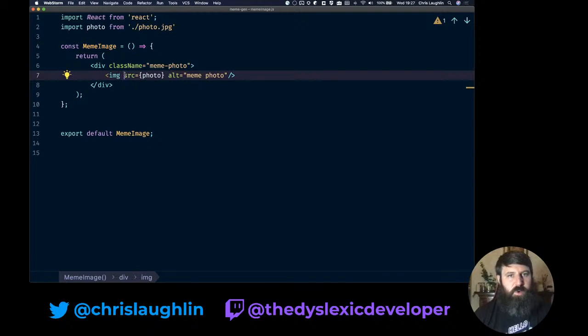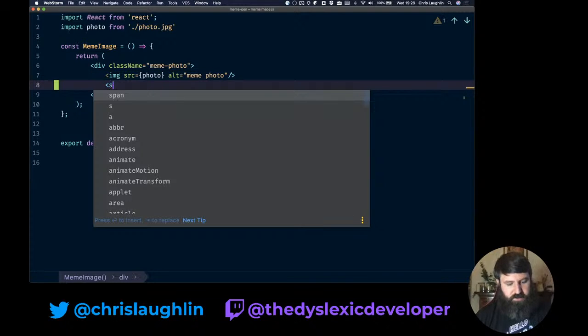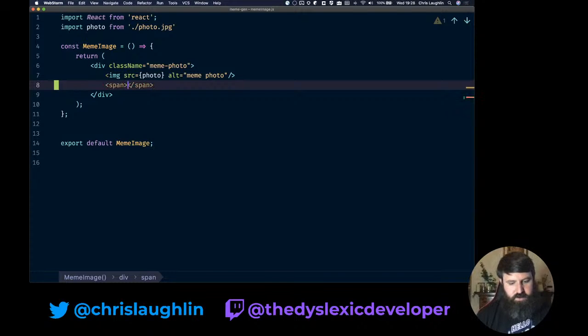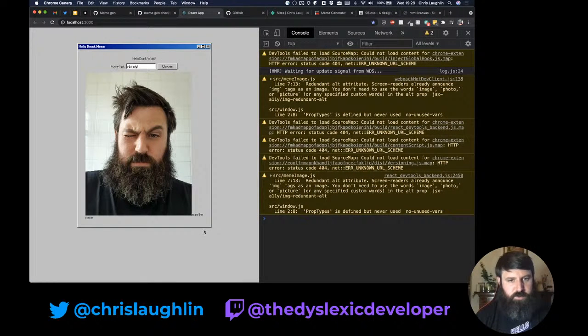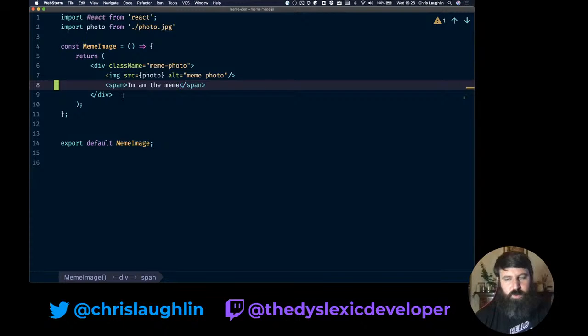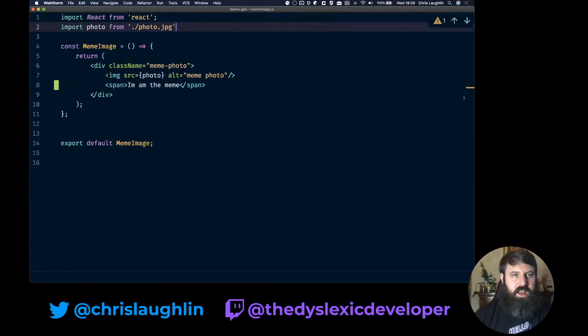So first we'll code up our text here. So we do span, and then I am the meme. What's that look like? So we get that at the bottom. That doesn't look great. So we can go down a few different routes on how we want to style this. Up until now, I've been using just raw CSS, but I want to bring styled components in here because I can see the styles in the same file as the component I'm working with, and it makes it a little bit easier to work with.